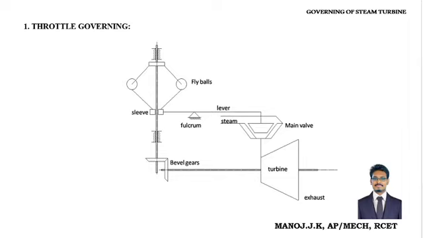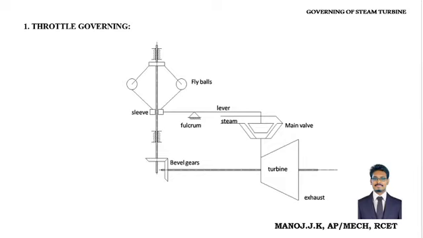The rod from the sleeve is connected to the main valve through the fulcrum, so some seesaw movement will occur, and the line is connected with the inlet of the turbine. So we can see the arrangement.